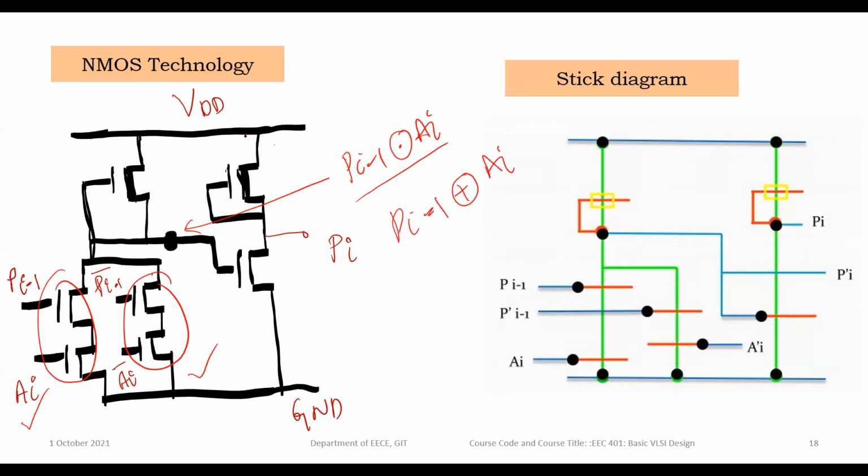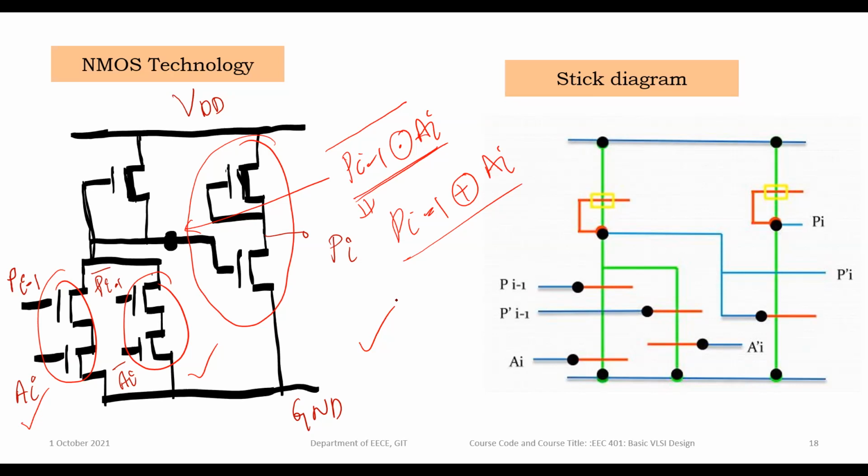So that in the second stage we took the inverter circuit. With this inverter, this bar is equal to this one. Exclusive NOR complementation is equal to exclusive OR operation. NOR complement is equal to OR operation. So this is the implementation of your parity generator, the 4-bit parity generator, or single-bit parity generator, with the NMOS technology.